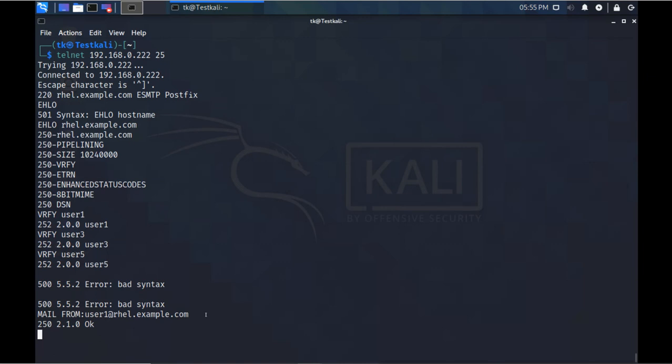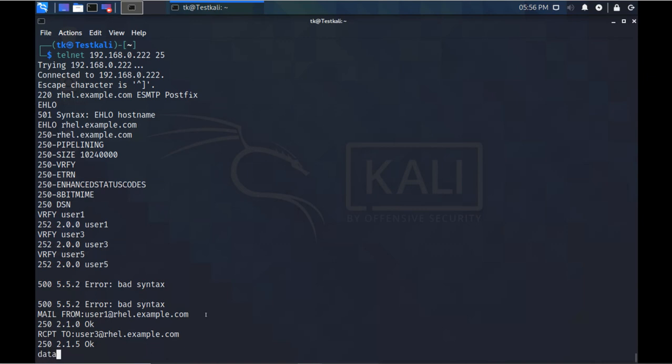Then I will say recipient, the user to whom I want to send the mail. So I want to send the mail to user 3, and this is the mail address, and it is also okay. Okay means this user is also there, and I have not authenticated with user 3 also.